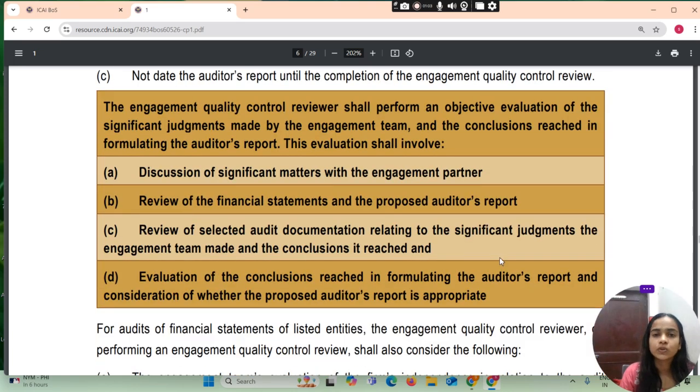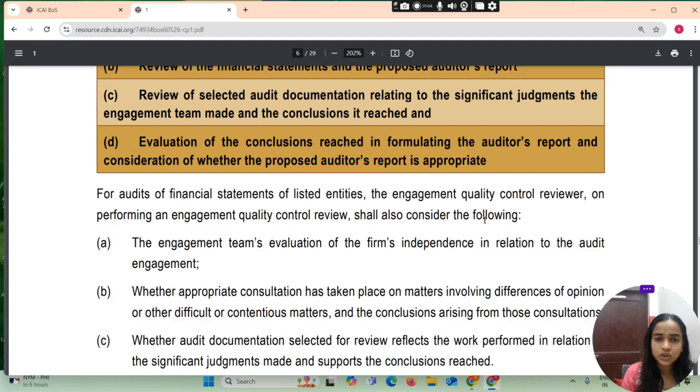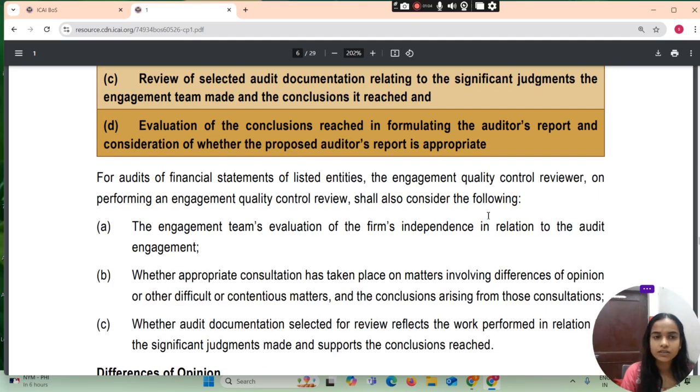The engagement quality control reviewer shall perform an objective evaluation of the significant judgment made by the engagement team and the conclusion reached in formulating the auditor's report. And this evaluation shall involve discussion of significant matter with the engagement partner. Review of the financial statement and the proposed auditor's report. Review of selected audit documentation relating to the significant judgment the engagement team made and the conclusion it reached. An evaluation of the conclusion reached in formulating the auditor's report and consideration of whether the proposed auditor's report is